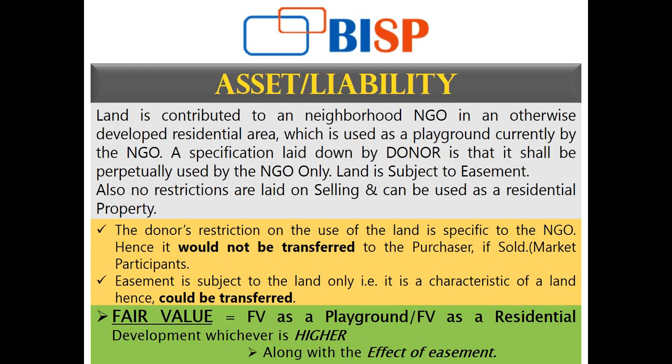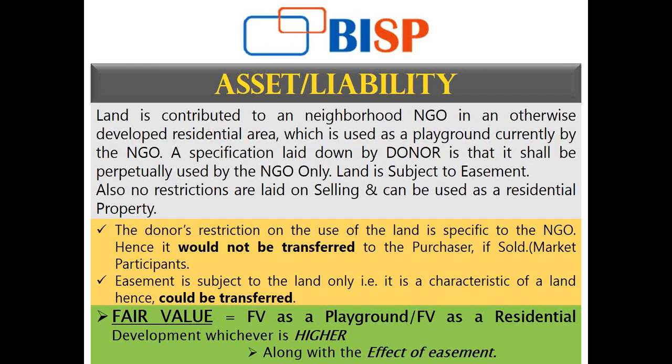So my fair value is going to be appropriated as whatever is the higher: fair value as a playground, or fair value as a residential development. If I'm using a land as a playground and developing it as a playground, the market rate for that playground will be different.